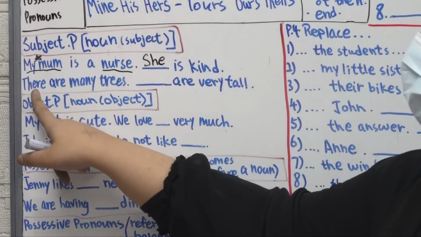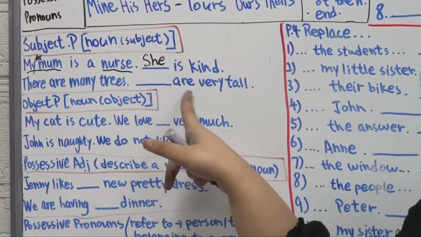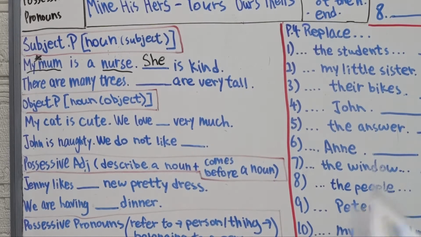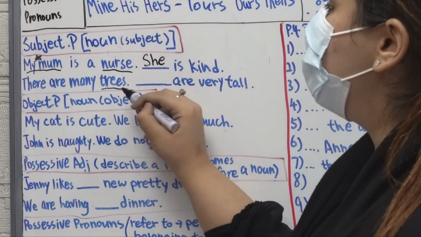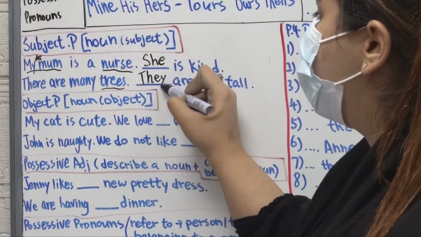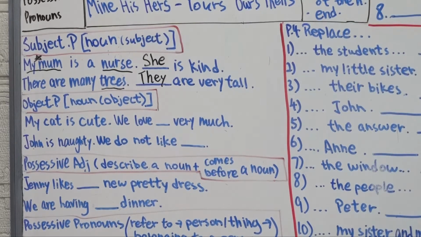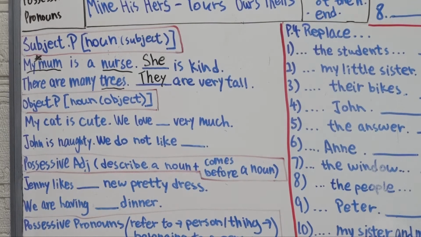Alright, here: there are many trees. They are very tall. How do you know we use they here? In your book it's they, right? Where is the noun? The noun is trees. That's why we use they, right? Good. Trees refers to a noun, okay?